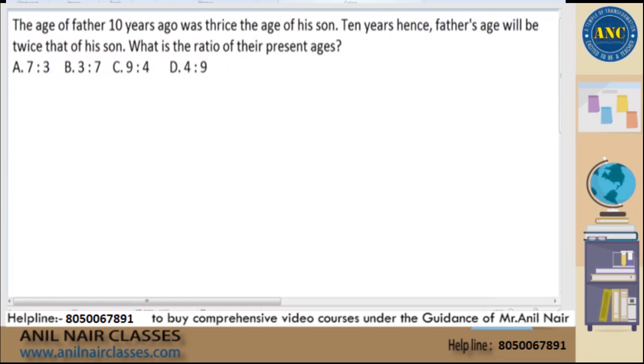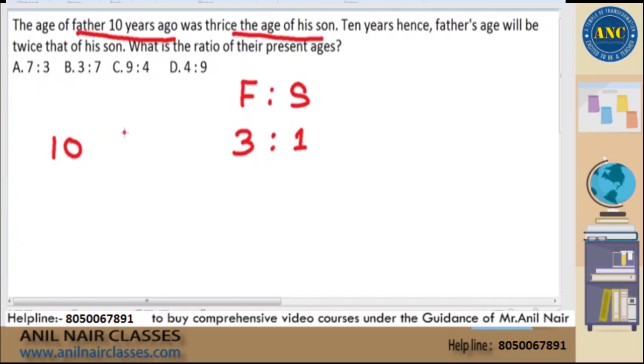Now see here, present age ratio we need to do it. Now find it. Now listen to this carefully. What they are saying is, first statement is, the age of father 10 years ago was thrice the age of his son. That means father and son ratio is 3:1. When it is 3:1, this is 10 years before, right? This is 10 years before. That means 10 years before, I will represent in short as 10 minus.